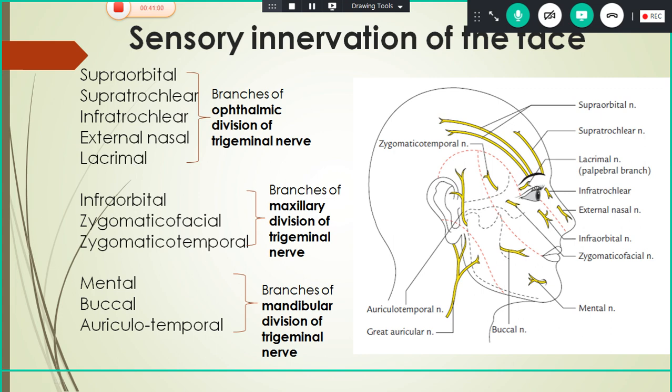So clear? You have to know the names individually, and you have to memorize this picture also. I think you are clear here.